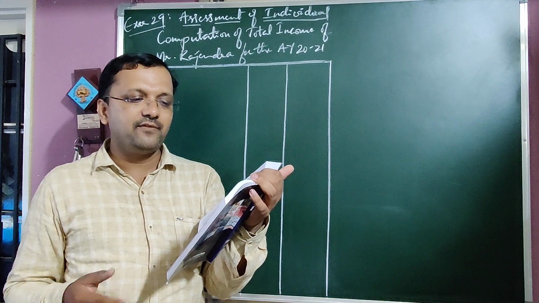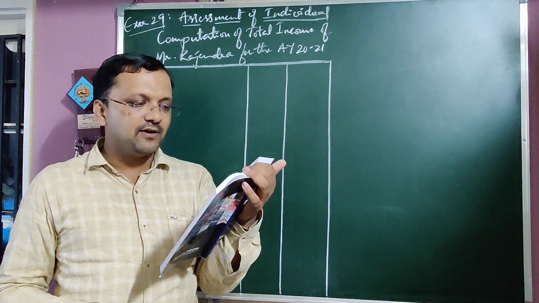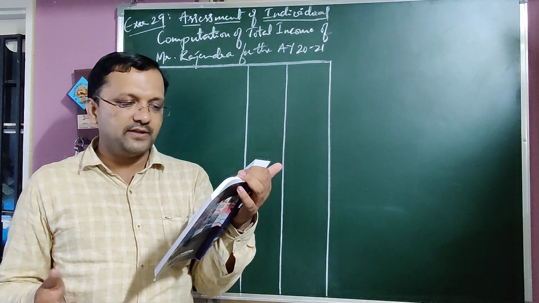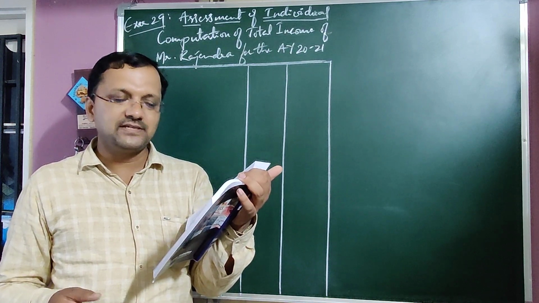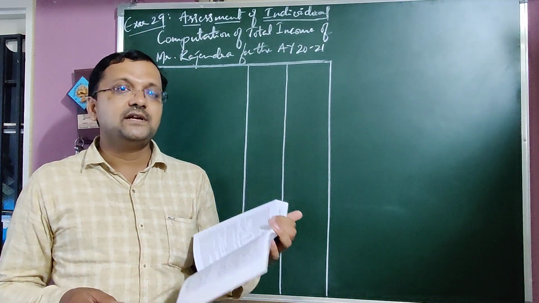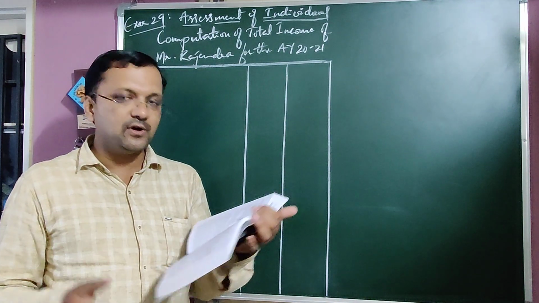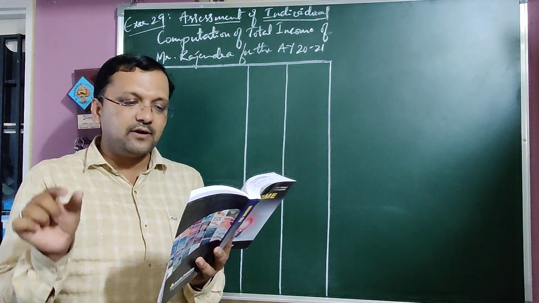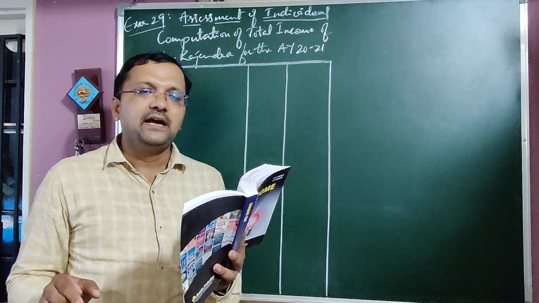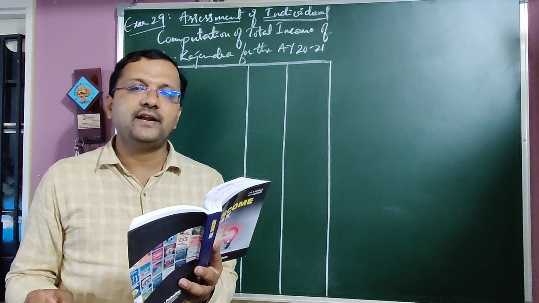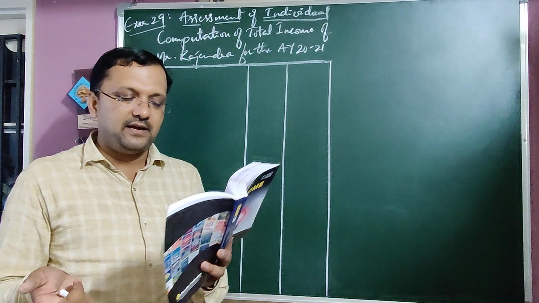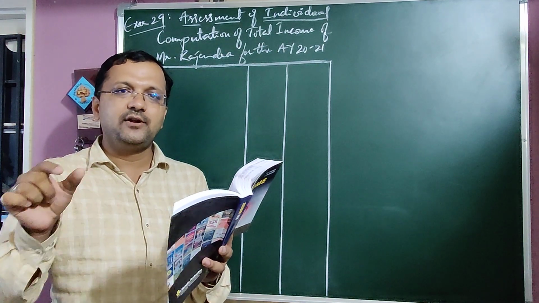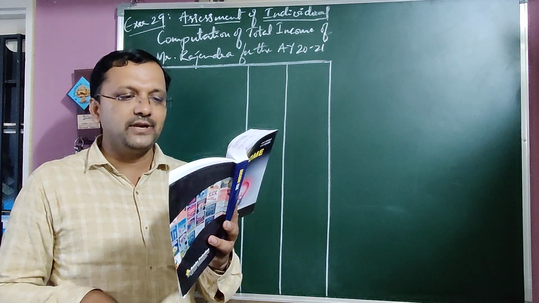Interest on fixed deposit, we have already discussed, is related to other sources. Interest on deposit with Maruti Company Limited is related to other sources. Interest from government securities is related to other sources. Then which has to be grossed up and which not? In case of government tax-free security, either the full value, meaning the net amount, is given, or the amount of security and rate of interest is given. In all cases, you need to gross up.